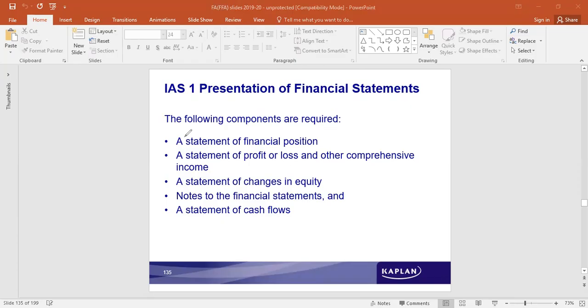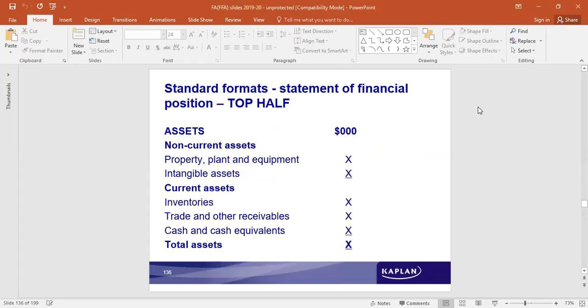Anything which does not appear in any of these 4 statements, that additional information, if it is useful to the users of the financial statements, would be noted down or disclosed in the notes to financial statements. So all these things are mandatorily disclosed by the business entity.